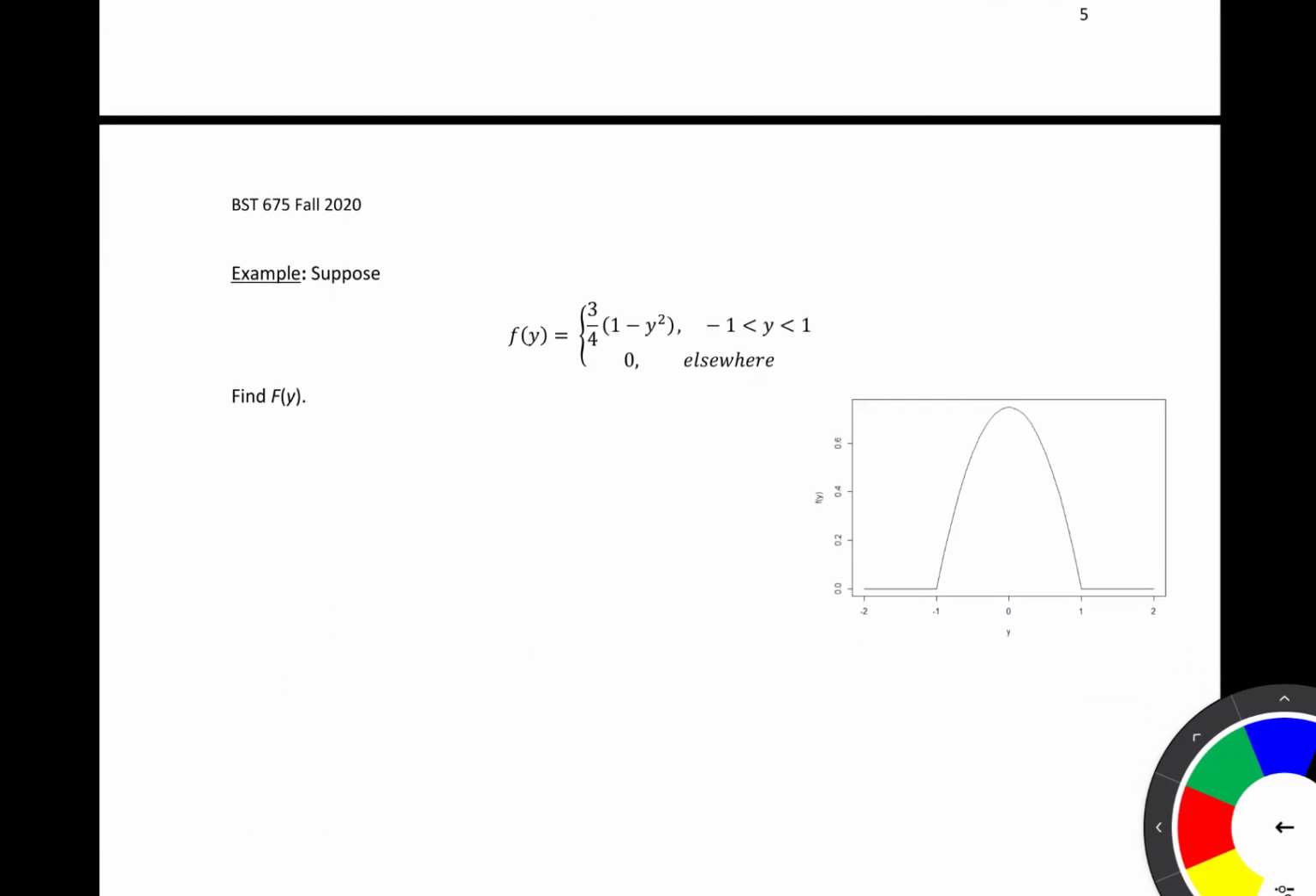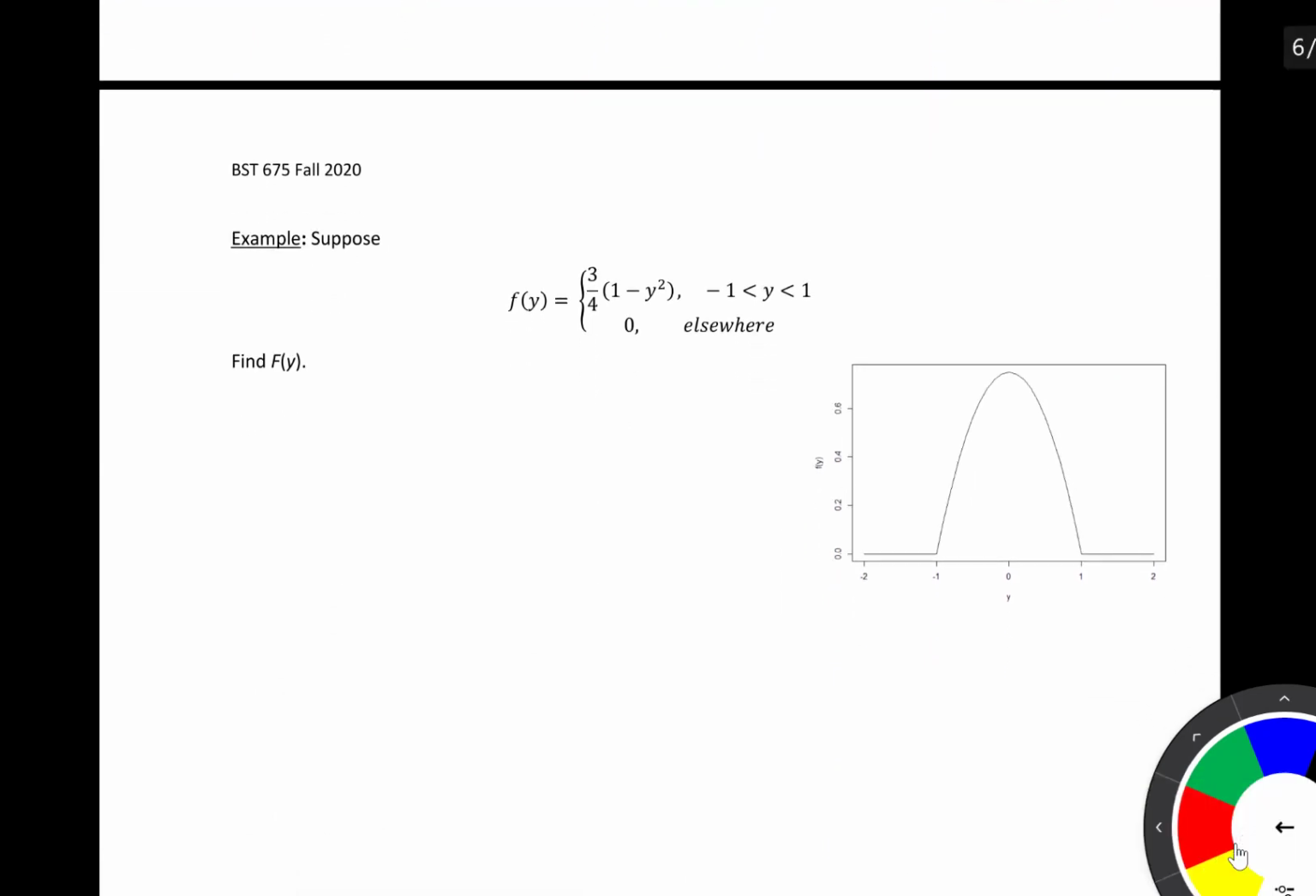Here's another example. For this example, we have the PDF, but we're going to find the CDF. So the first thing I want to do is take a look at the PDF. Here's a plot of the PDF. Notice along the x-axis we have y, and along the y-axis we have the values of the PDF. Also, if we look here at the conditions on our PDF, we see that the PDF is 0 when y is not between -1 and 1. And so we see that reflected here and here in our graph.